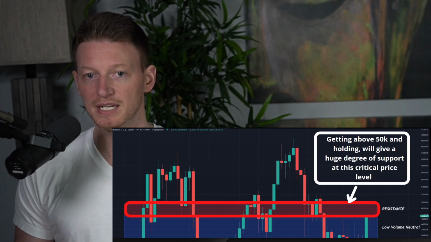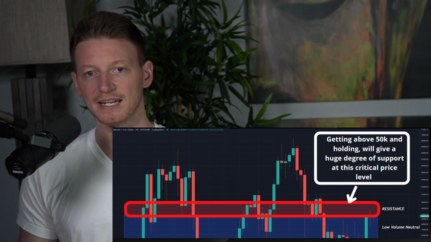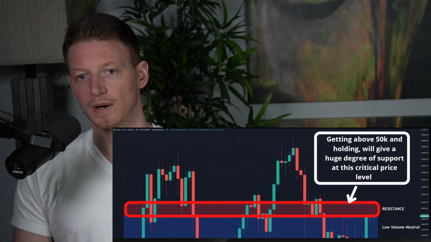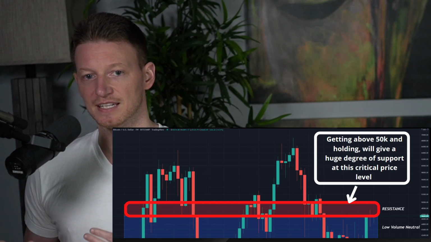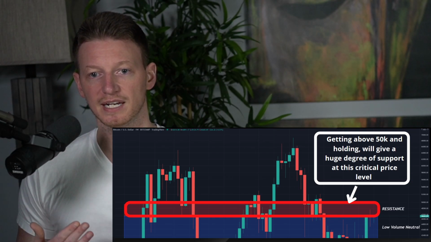But for the time being, it's going to be a battle to get above this level. And ultimately, this level realistically heads up to around 50K. So if we're able to break above that 50K level, then it's very likely that rather than being a level of resistance that we're experiencing now, that will in fact become a strong level of support.